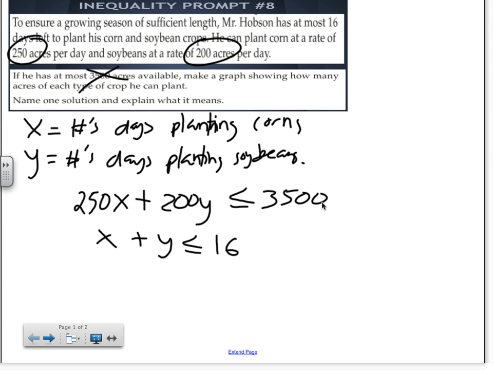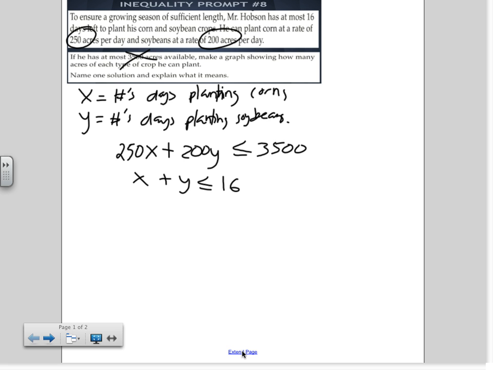That makes sense if you read through your inequality. I have this many days to plant corn, this many days to plant soybeans, and the total should be less than or equal to 16 days. Days, acres, acres, acres. That's how you know your inequality is correct: every unit has to match up. So we have two inequalities, just like yesterday. We'll graph them. That's a pretty easy next step.